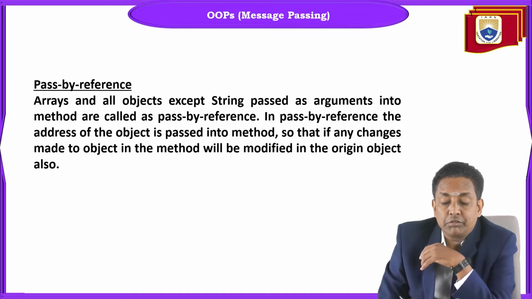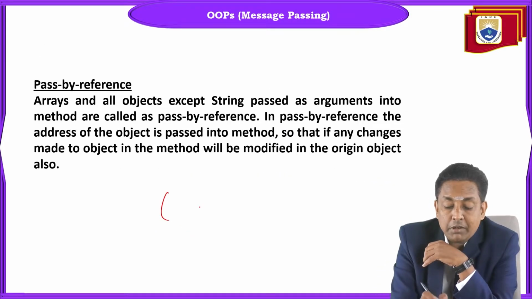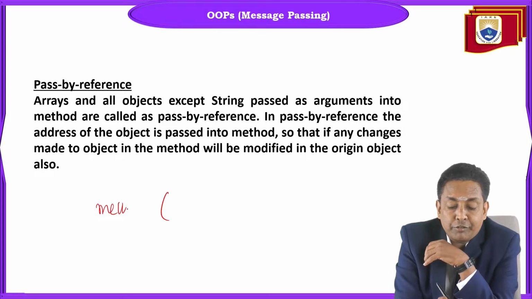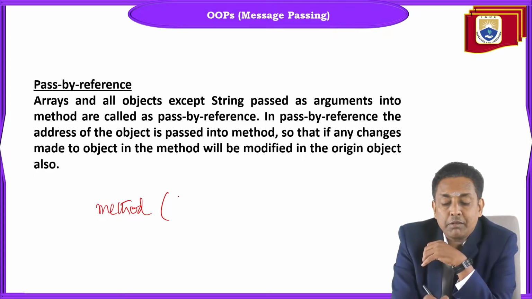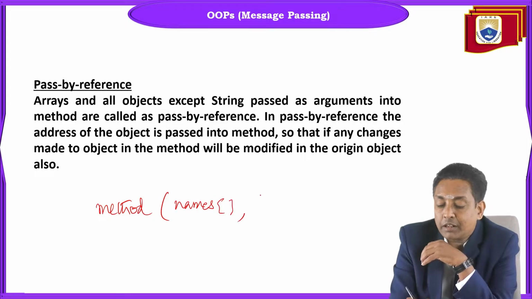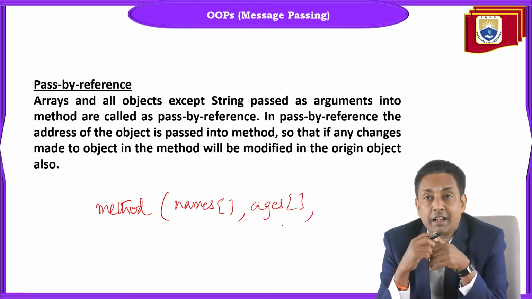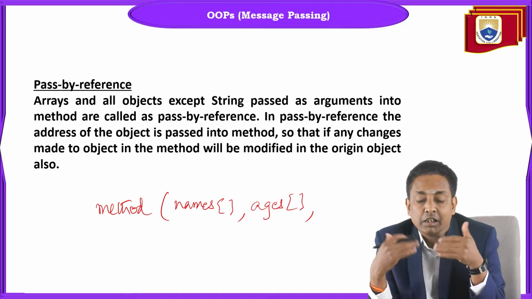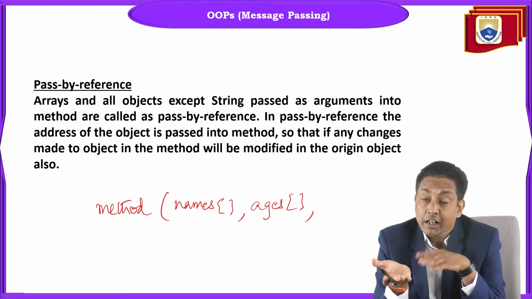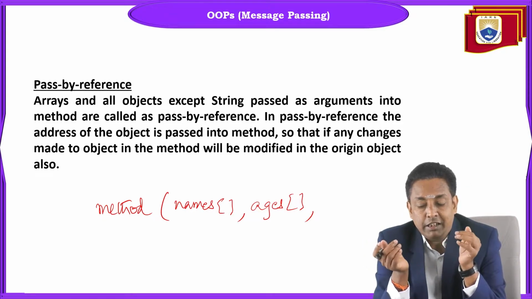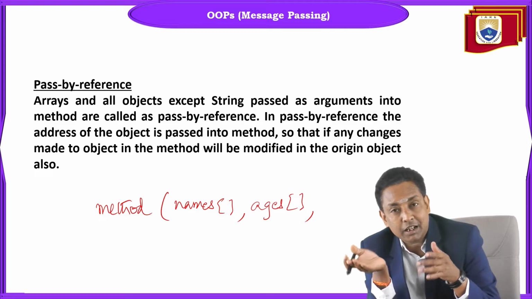And if you find any method passed with a names array as a parameter, or an ages array as a parameter, any array as a parameter, it can be a string array or an int array. Int is different from int array. Int is primitive data, int array is secondary data.